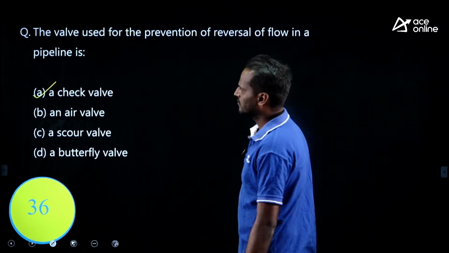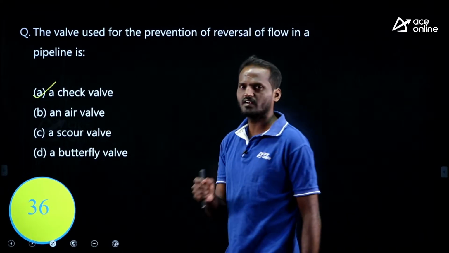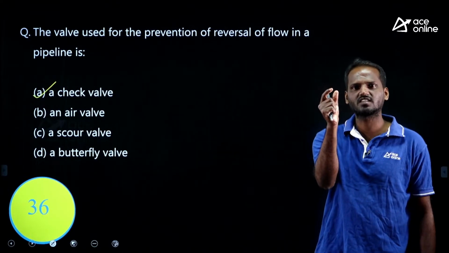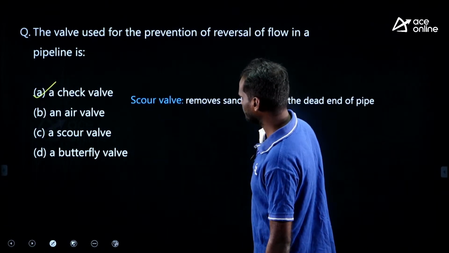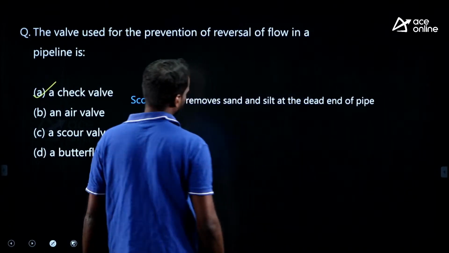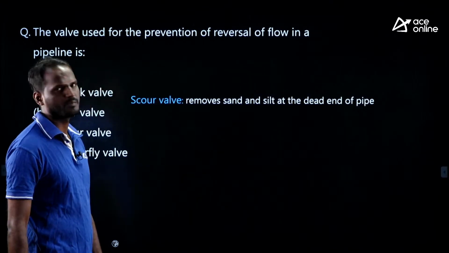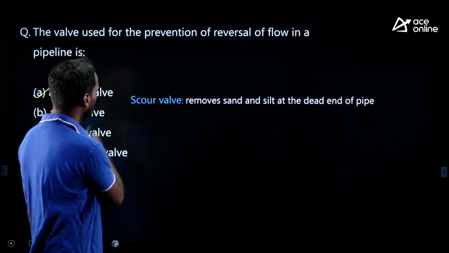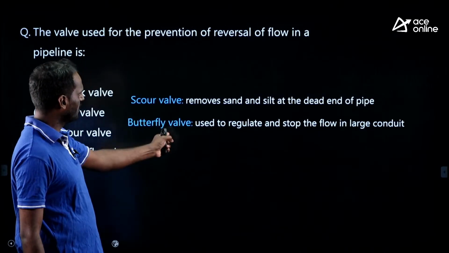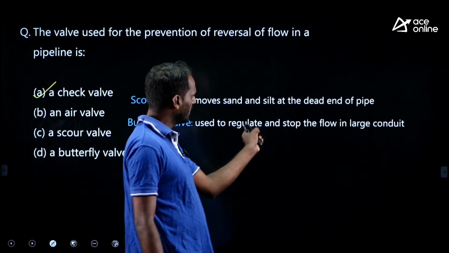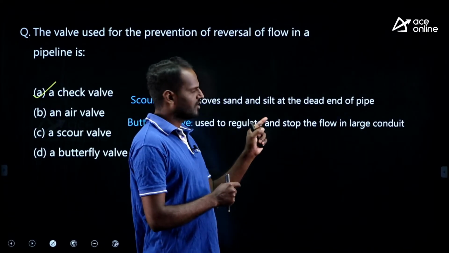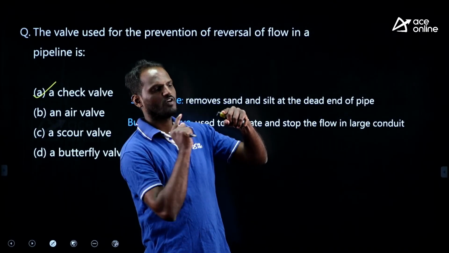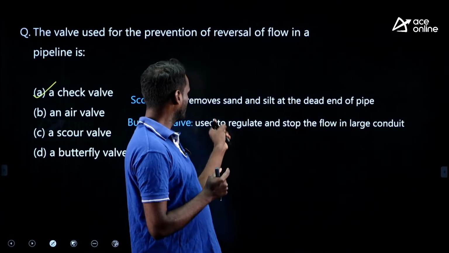What about the air valve? The air valve reduces negative pressure developed in the pipe. What about the scour valve? The scour valve removes sand and silt at the dead end of the pipe. Grit removal we can do with this scour valve. Butterfly valve is to regulate and stop the flow in a large conduit. The butterfly valve works with a quarter turning movement.